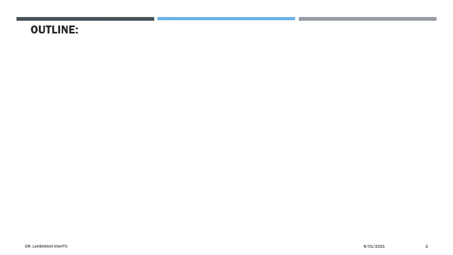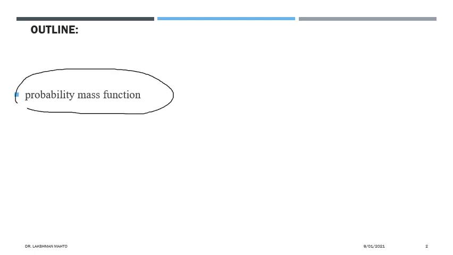So coming to the outline of today's lecture, first I will discuss the probability mass function. I told that the random variable happens to be a function from the sample space omega to R. So this is the mathematical definition of a random variable.